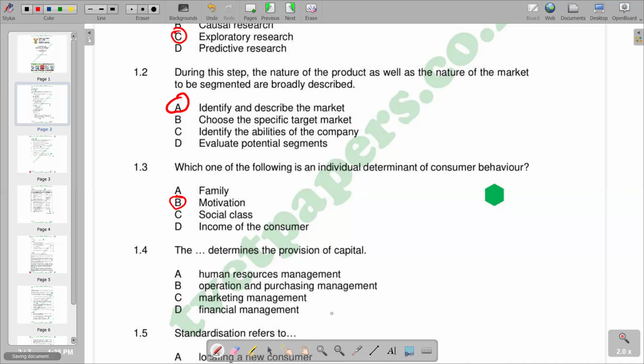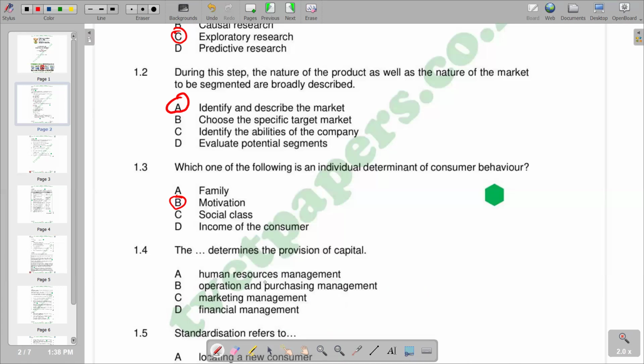1.4, the dash determines the provision of capital, operation management. So we'll see that the correct response that we have there is financial management. So on financial management, we are saying it refers to the management of a company's finances, including all money coming into the business and all going out of the business.